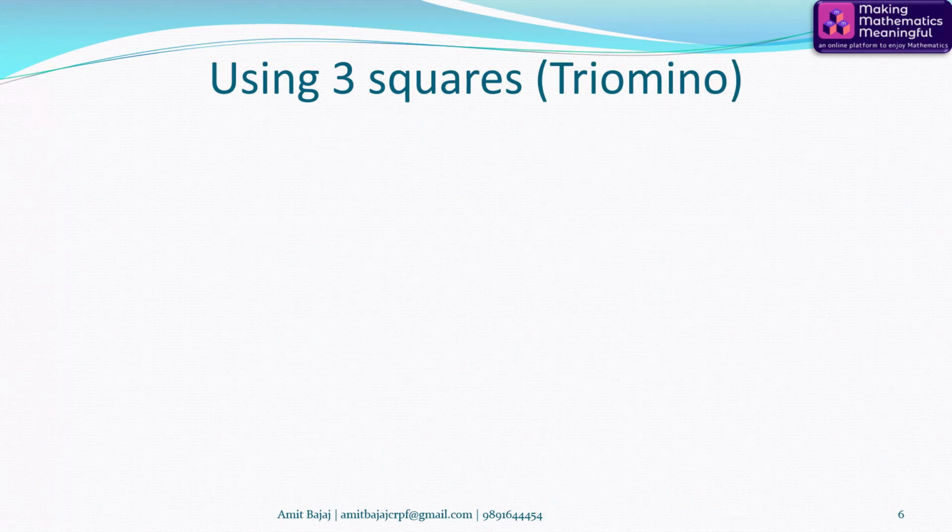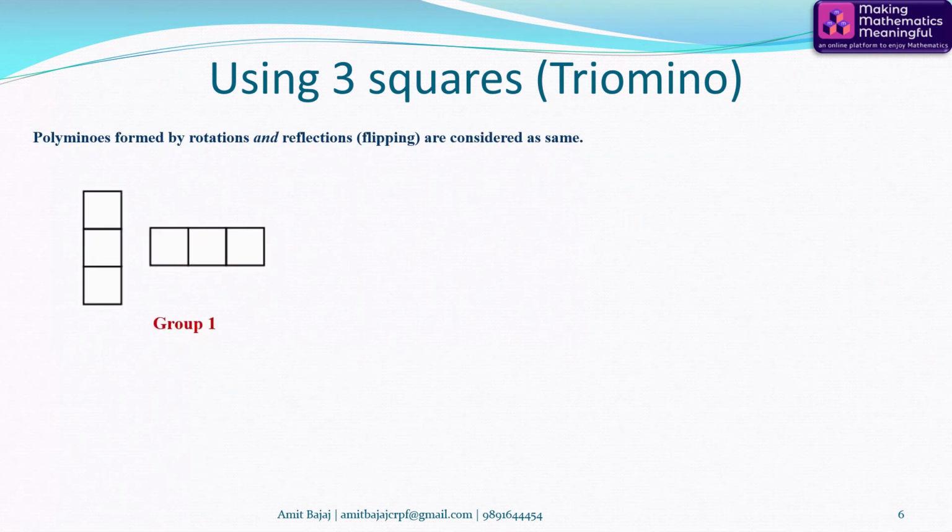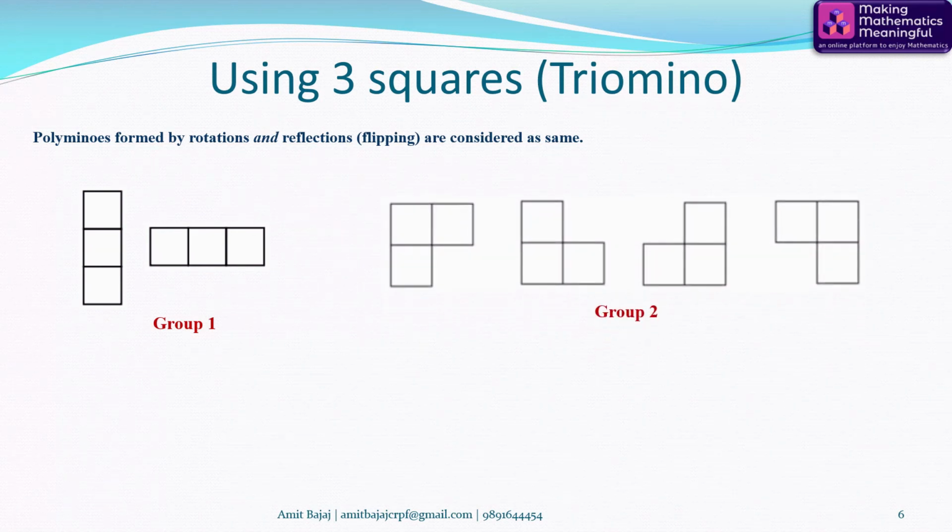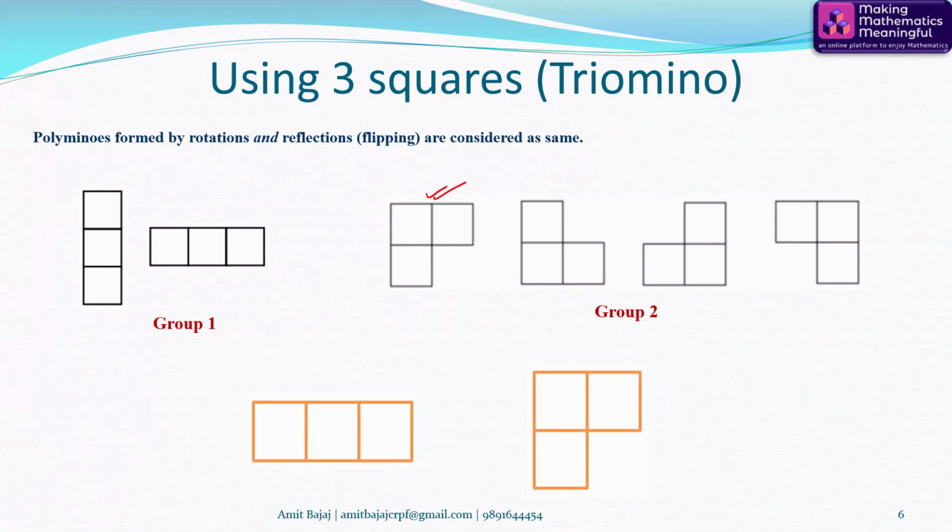Now, using three squares, a tromino. As mentioned earlier, these two grouped together are considered as only one. Same way in this group 2, there are four different shapes given, but they are considered to be only one because I can get the other three shapes from the first one by either rotations or by flipping them. So in this case, there are only two possibilities.